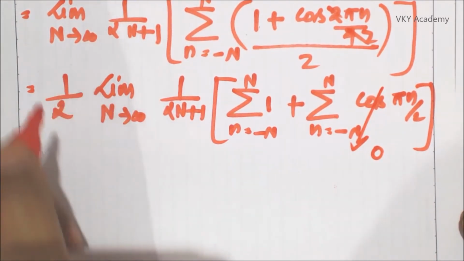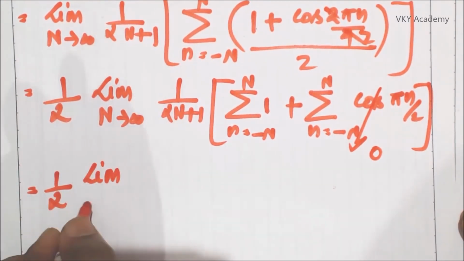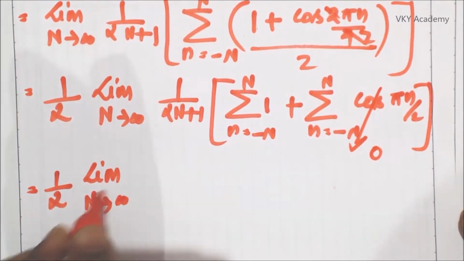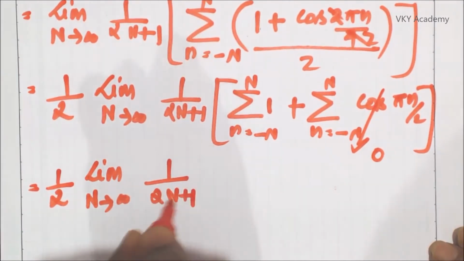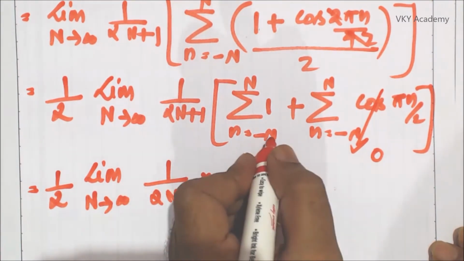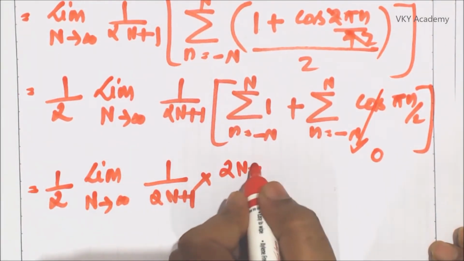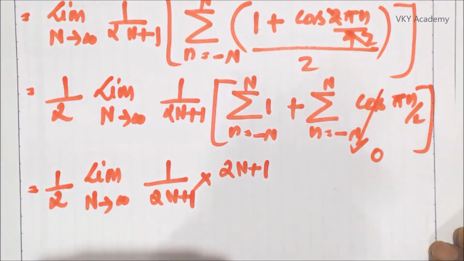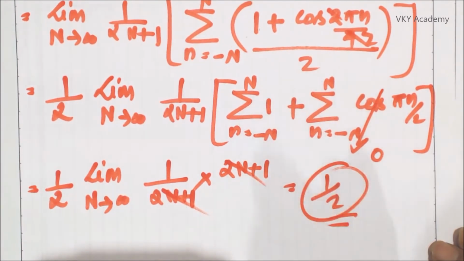So this can be written as 1 upon 2 limit capital N tends to infinite 1 by 2N plus 1 into minus N to N, the value of 1 will be equal to 2N plus 1, we discussed already in the previous class. 2N plus 1, 2N plus 1 get cancelled out and I get 1 by 2.